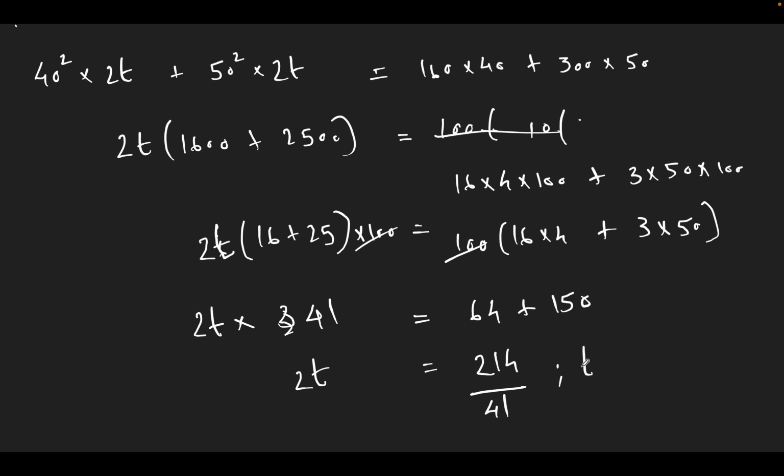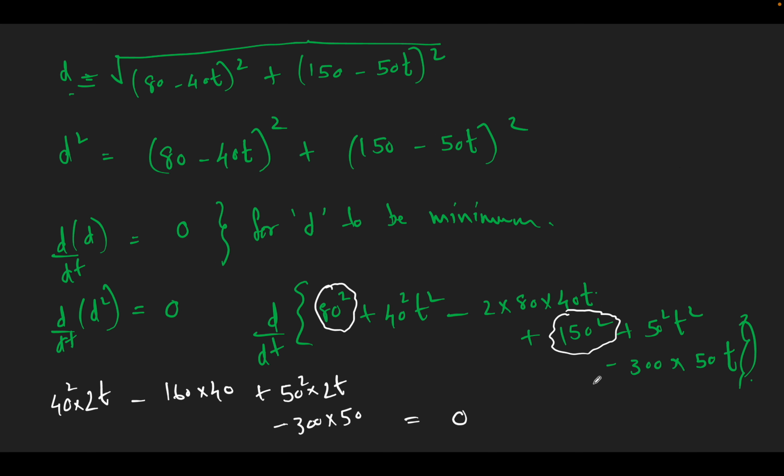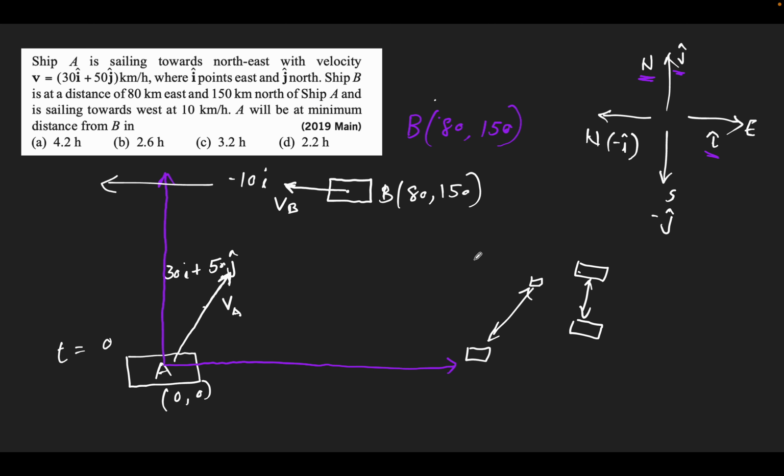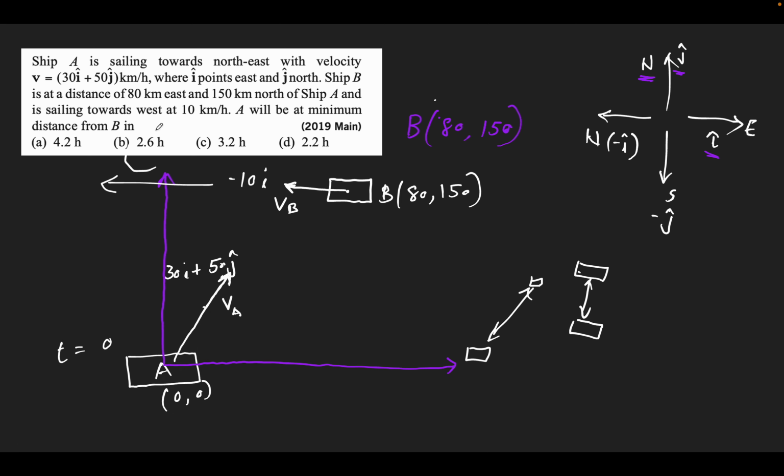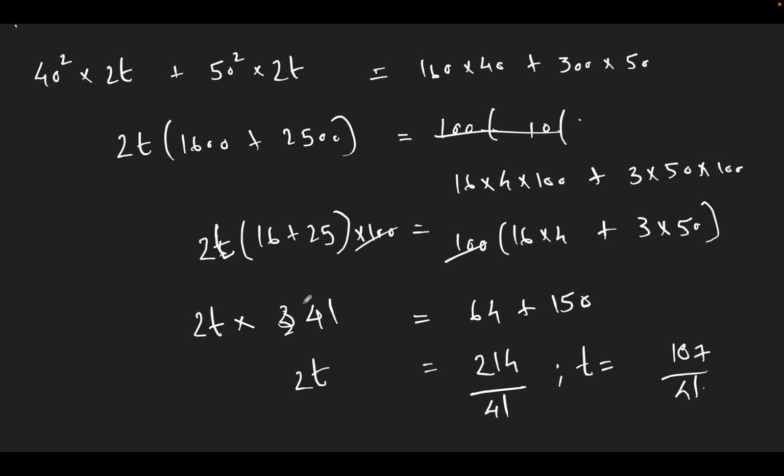So t must be 107 by 41. Okay, 107 by 41 will be roughly 2.5 or something. Let's see the answer. So 2.6 must be the answer. Okay, 2.6. So that's it.